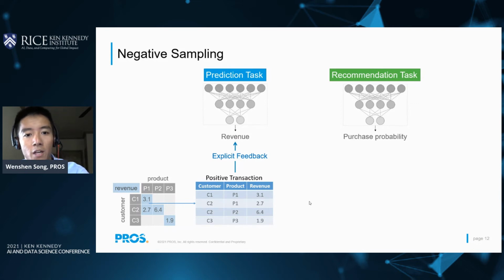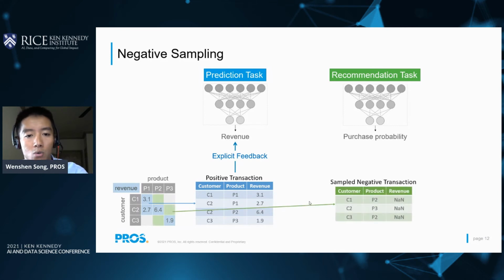To effectively utilize negative transactions, we need to sample them due to the data sparsity. And those sampled negative transactions, along with all the positive transactions, will be fed into the recommendation task to fit the purchase probability as implicit feedback.